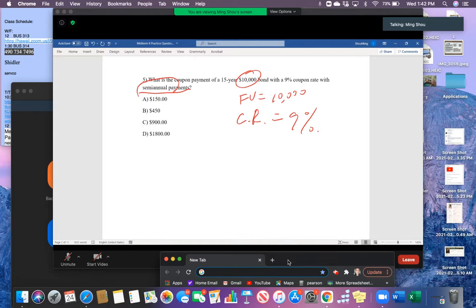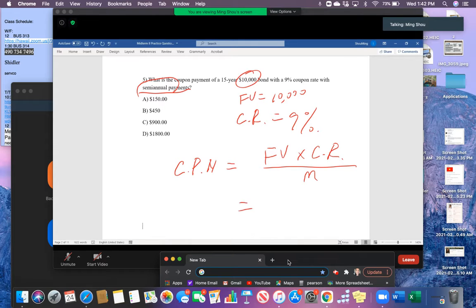Again, we have a formula to deal with that. The coupon payment would equal the face value multiplied by the coupon rate divided by the number of coupon payments in a year. Let's use M to represent it.